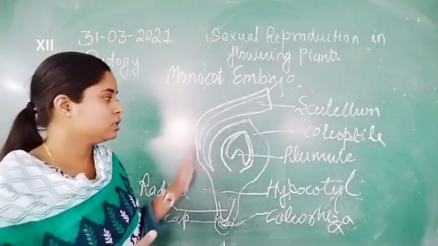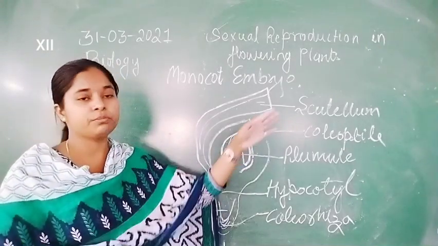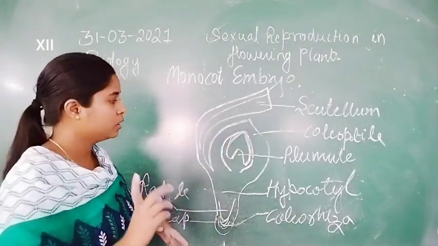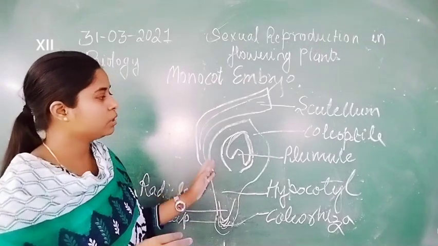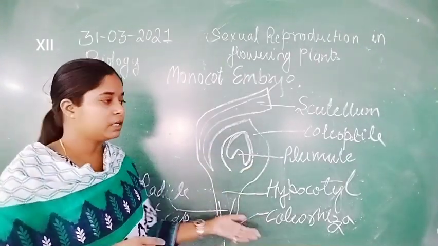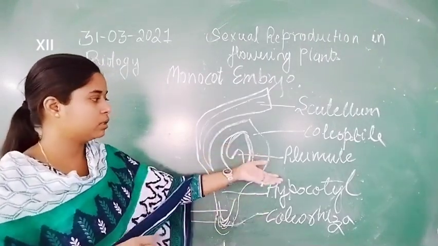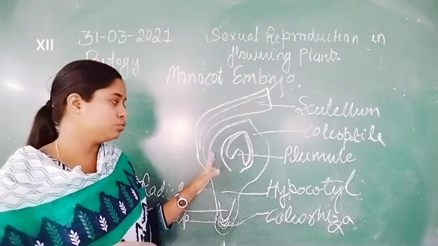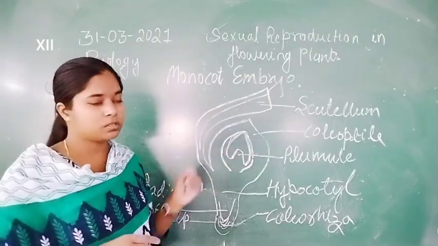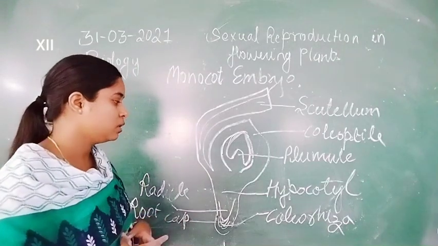Now here is the monocot embryo. In the monocot embryo, the scutellum represents the one cotyledon, the plumule is covered by the coleoptile, and the radicle is covered by the coleorhiza. That means they cover the root cap and the shoot apex or plumule, from where the shoot arises.